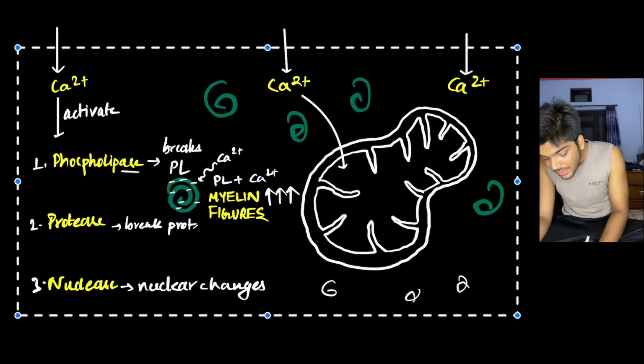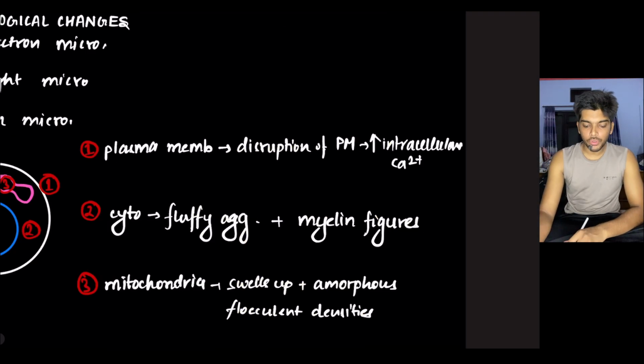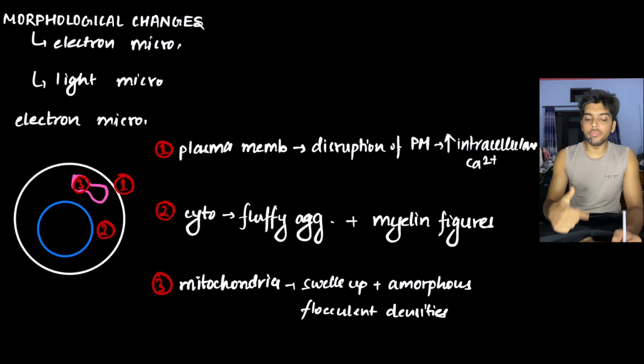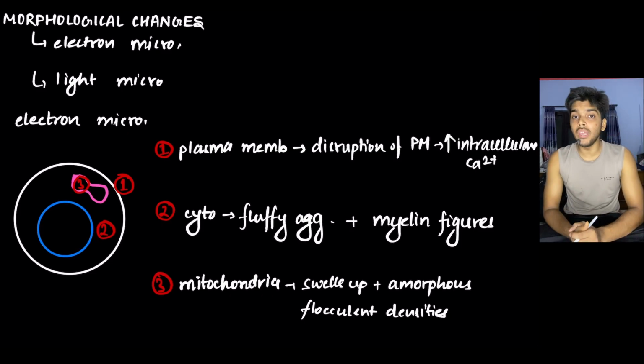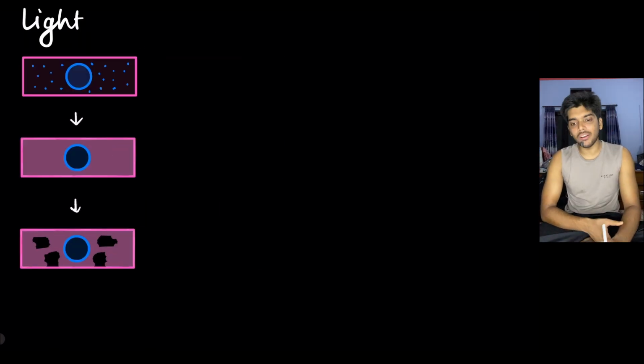Inside the mitochondria, the calcium deposits in the form of amorphous bodies, and these amorphous bodies present within the mitochondria are the amorphous flocculent densities of mitochondria. So those were the three changes at three levels that are appreciated under electron microscopy when a cell is going through necrosis.